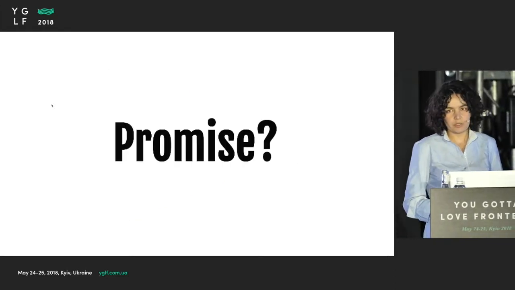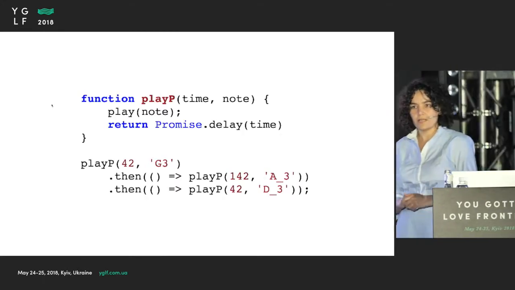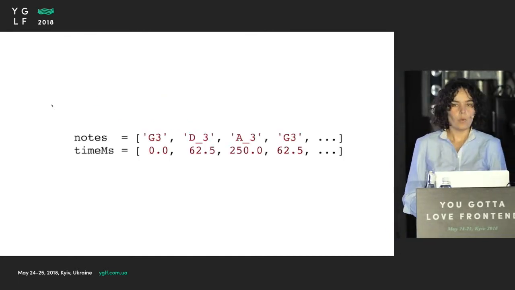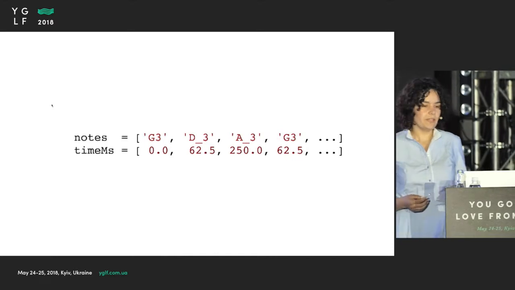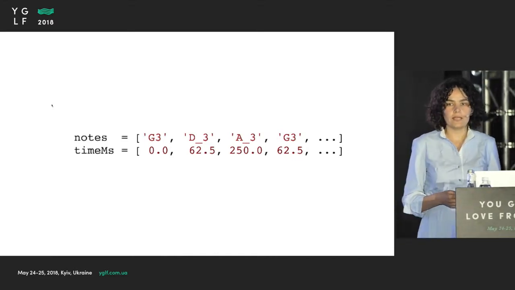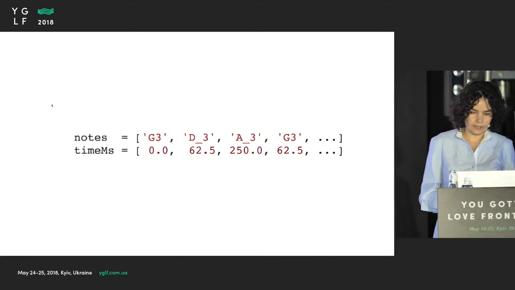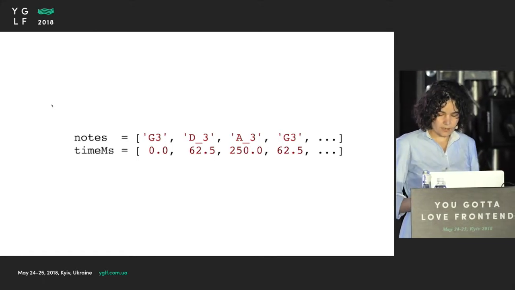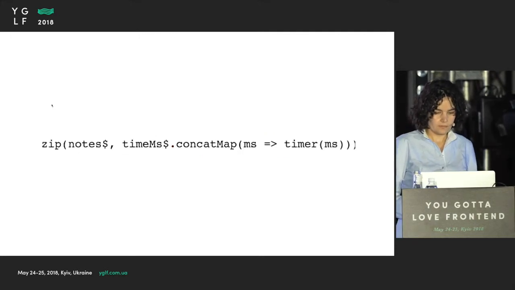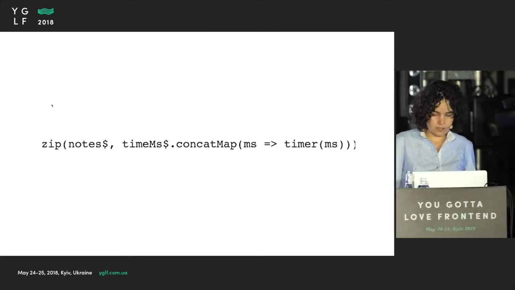And how about promises? Are they better? Well, slightly better, but not quite there. What I really want is, if I have two arrays of arbitrary lengths, to play an item from the first one at the exact time defined by the second. And with RxJS, I can do it with just one line of code, like this one. And what this line of code does is this.